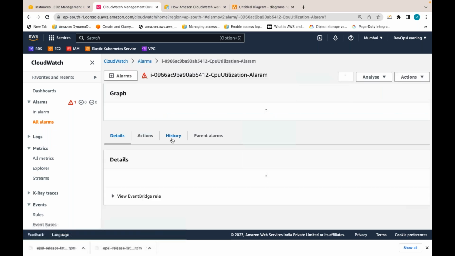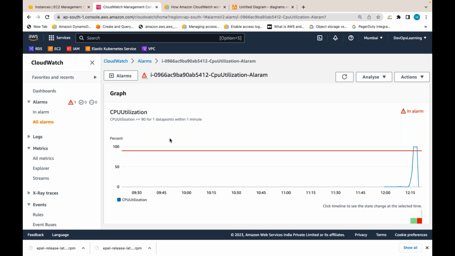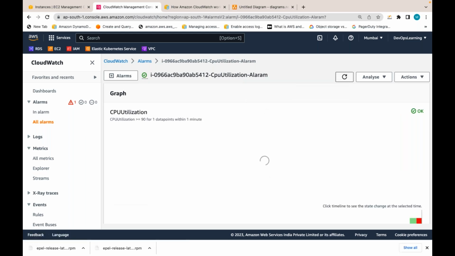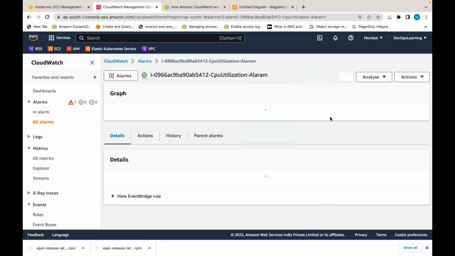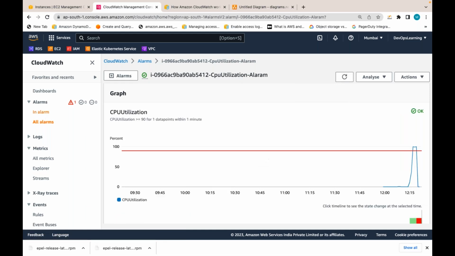So this is a CloudWatch alarm. But this is only CPU. Are memory related metrics available by default, like memory utilization, for example when my RAM is 80% or 90% utilized? That is not available free of cost.